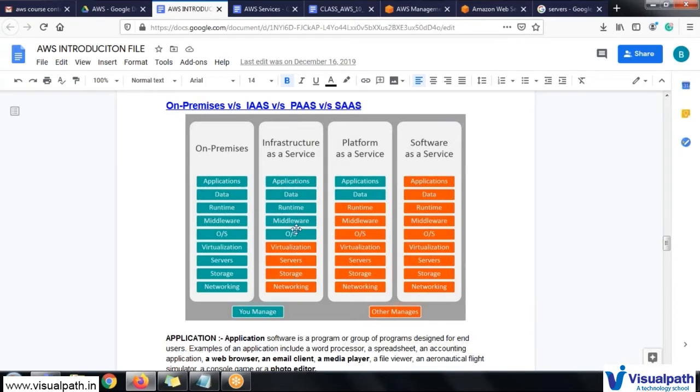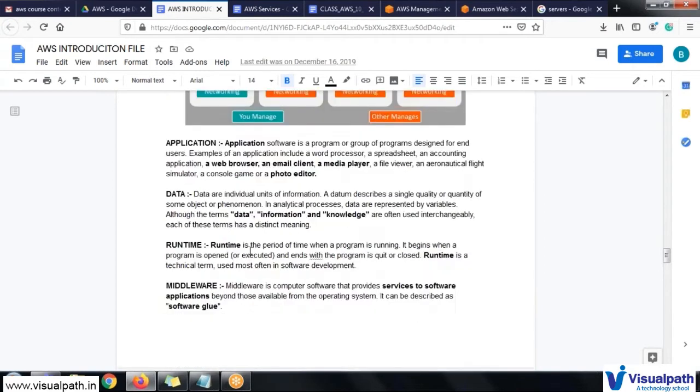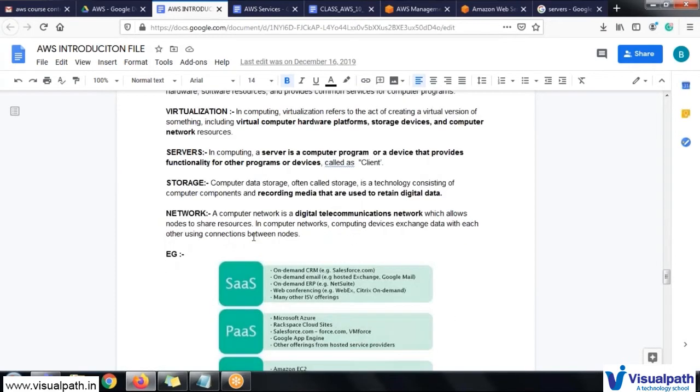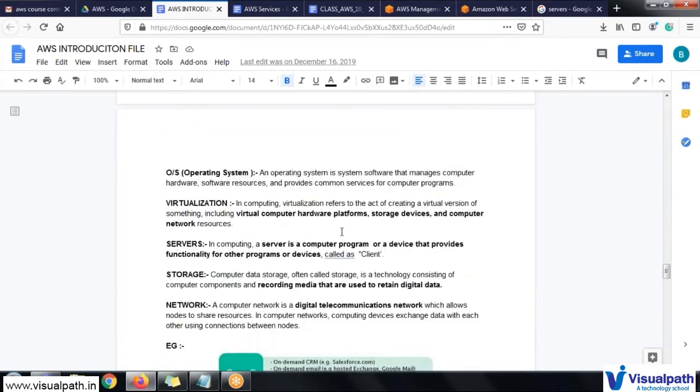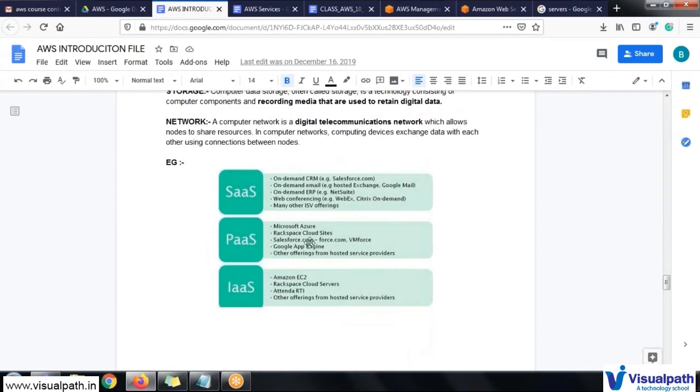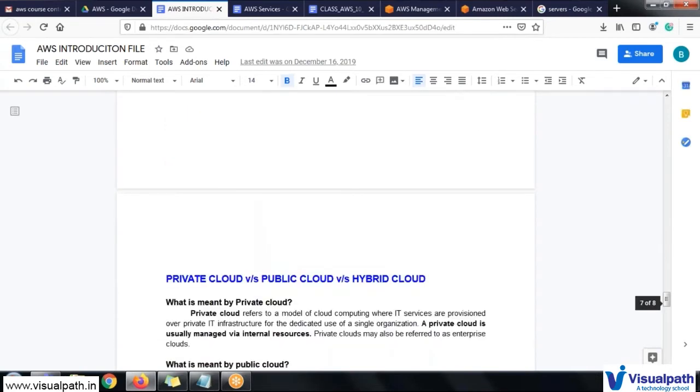So these colors are what you have to manage, and these are the services managed by the cloud computing itself. So you don't have to face the problem of maintaining these things, they will be maintained by the cloud itself. But they will charge you on a pay as you go policy. I will explain what exactly the pay as you go policy is, and I will explain one by one in our further classes what is SaaS, PaaS and IaaS, and how they are working.